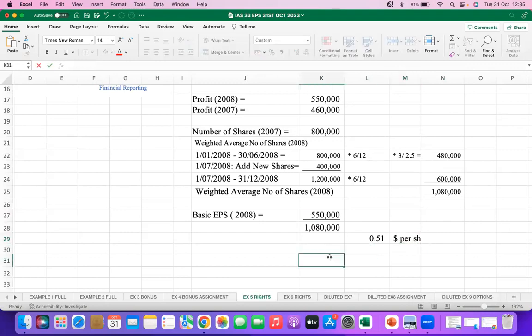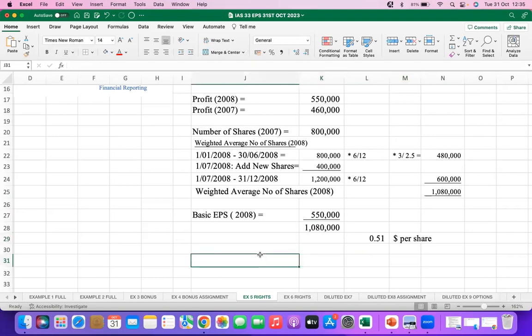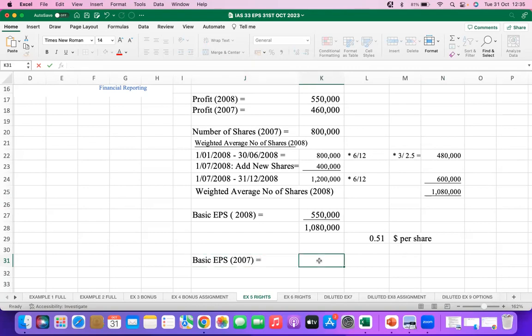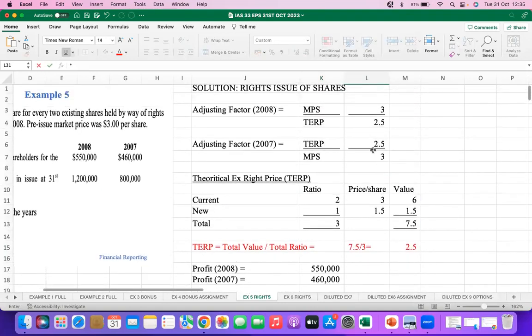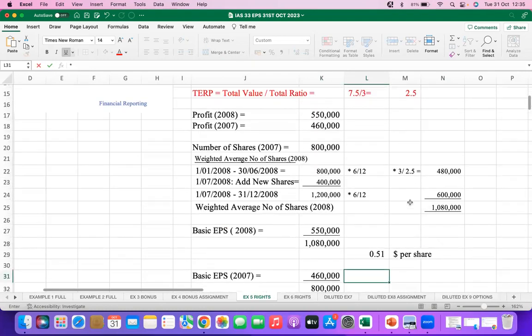And next we have basic EPS in 2007. This is our final calculation. Our profit in 2007 is 460, and our number of shares in 2007 is 800. And then you multiply by the adjusting factor of the previous year, 2.5 divided by 3.